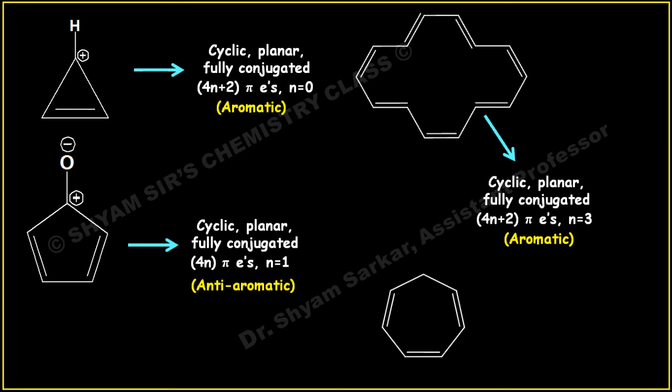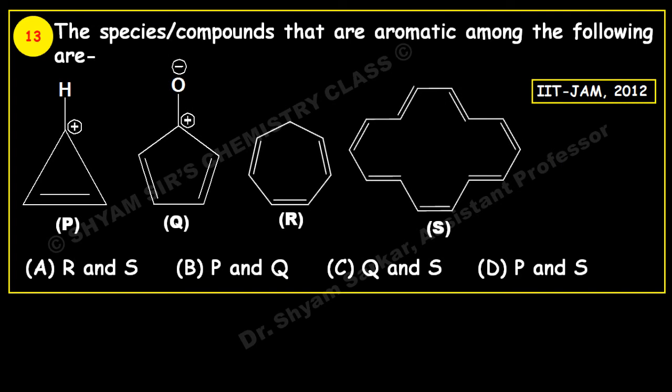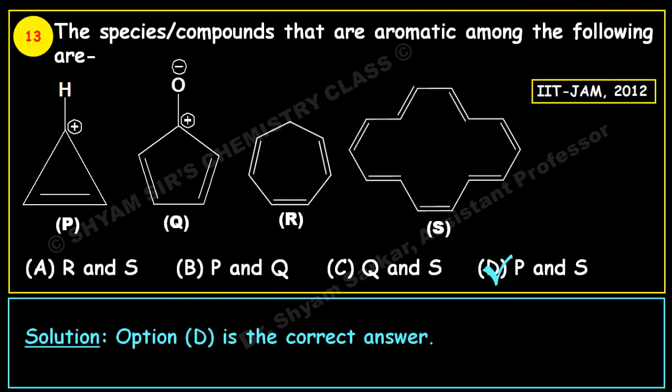If you see the last one, this is having one sp3 carbon atom, so this cannot be aromatic, this cannot be planar, this is non-planar and non-conjugated, and this has also 4n plus 2 pi electrons where n equals 1, but this is not aromatic, this is non-aromatic in nature. So if you count 1, 2, there are two molecules that are aromatic. So which two? Let us see, option D, P and S. You have seen that P and S, these two are aromatic in nature. Okay, so option D is the correct answer here.